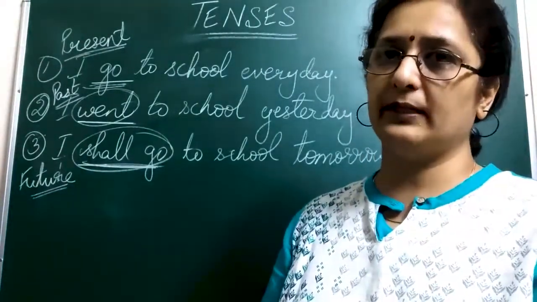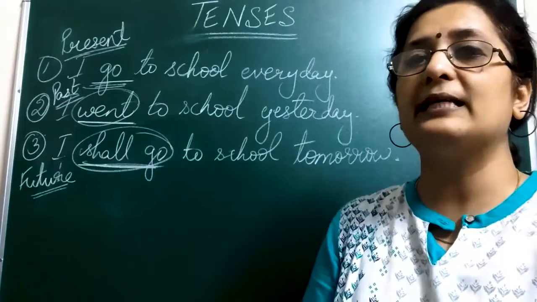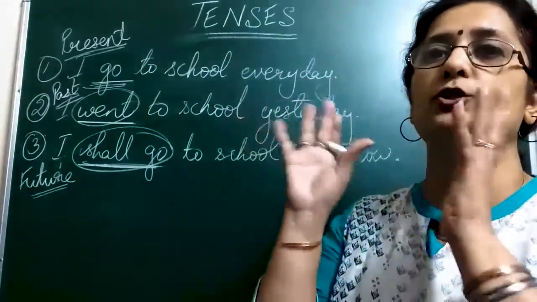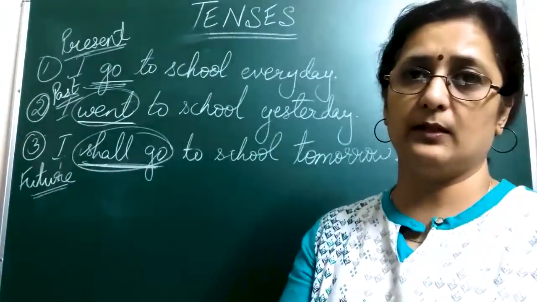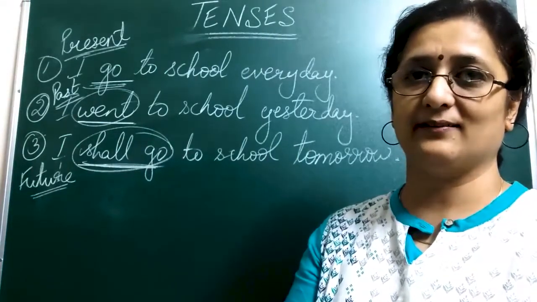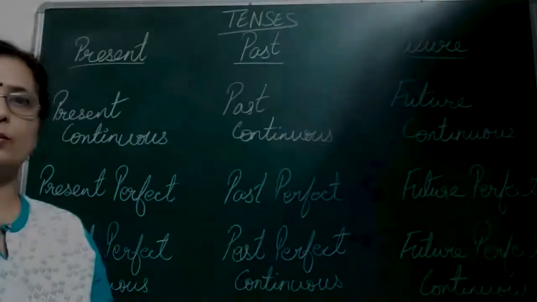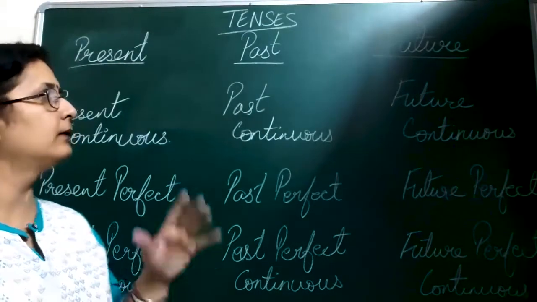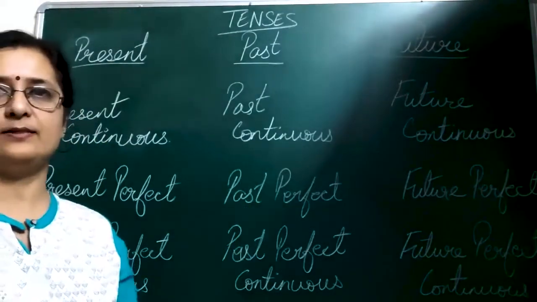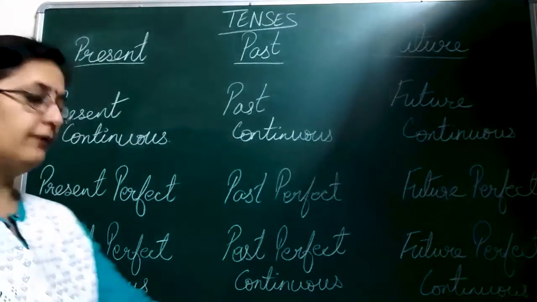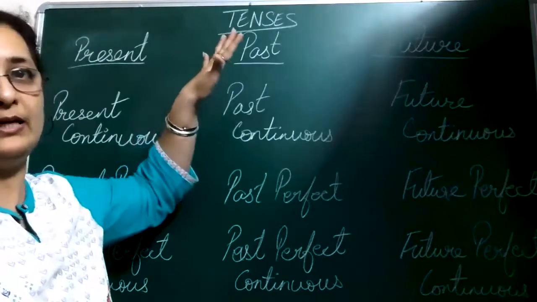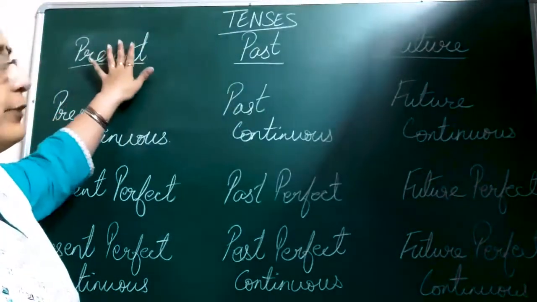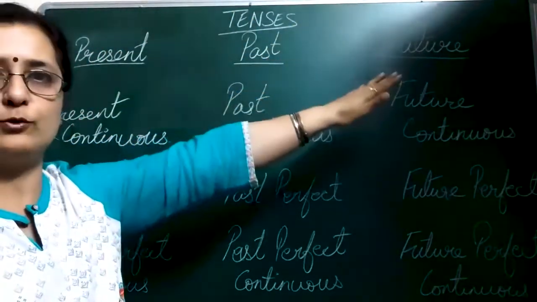But before explaining them to you one by one, I'll give you the entire chart of all the 12 names of all the 12 tenses that we'll be doing and discussing. Okay, let's see. So here we have the entire 12 tenses in front of you. The first part, which is the basic ones which I just discussed with you: present, past, future.